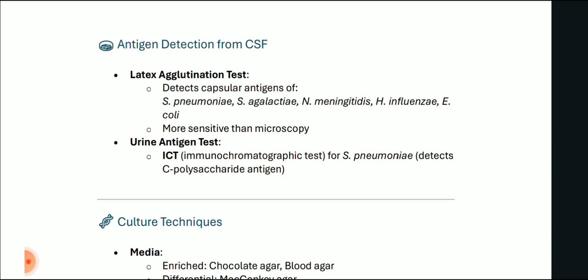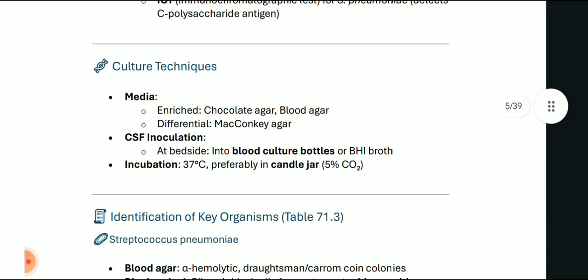Now antigen detection from CSF, latex agglutination test is done, which detects the capsular antigens of Streptococcus pneumoniae, agalactiae, Neisseria meningitidis, Haemophilus influenzae, and E. coli. This is more sensitive than microscopy. Urine antigen test is done, ICT, immunochromatographic test for Streptococcus pneumoniae. This detects C polysaccharide antigen.